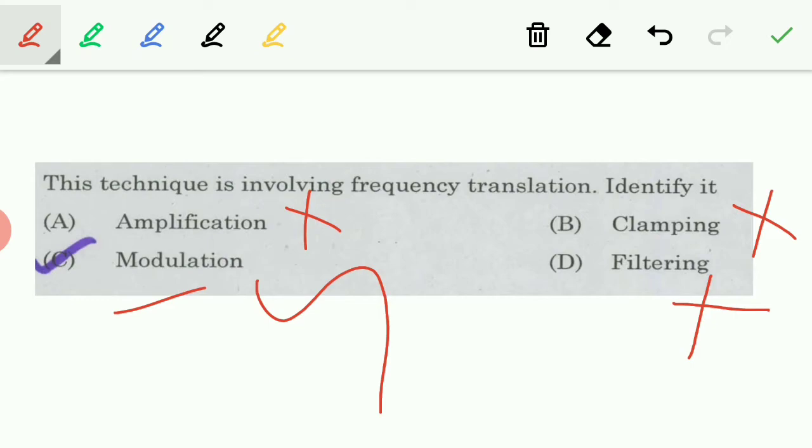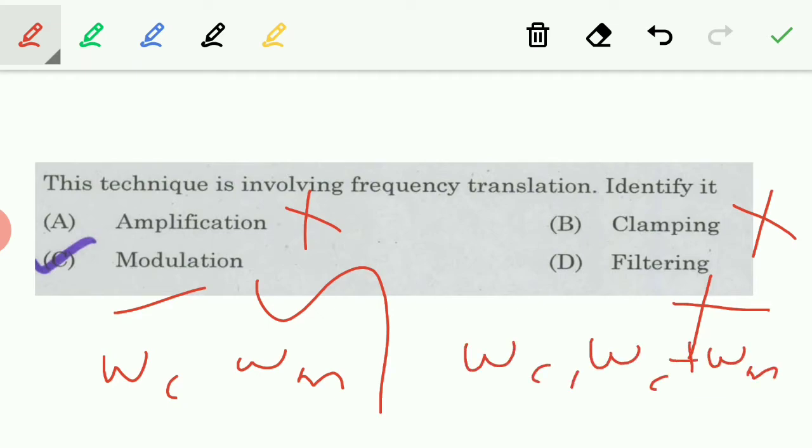We know that when we have omega c and omega m in AM, what we get is omega c plus omega m and omega c minus omega m. So here frequency is shifted or translated. So frequency translation is the main aim of modulation. So option C is the right answer.